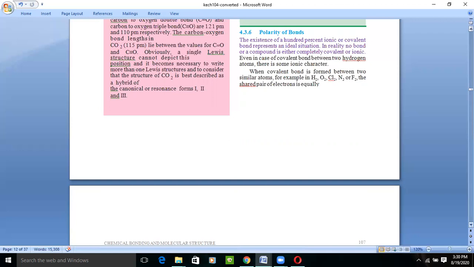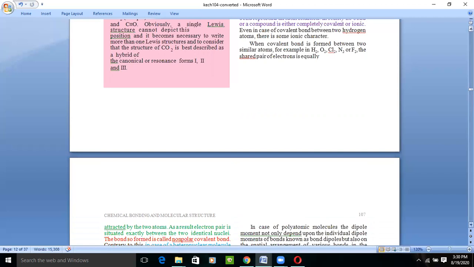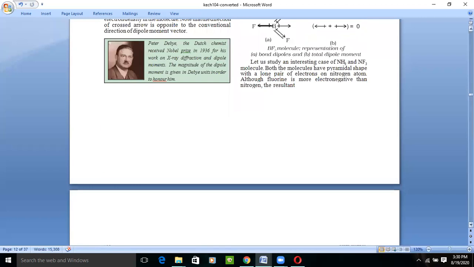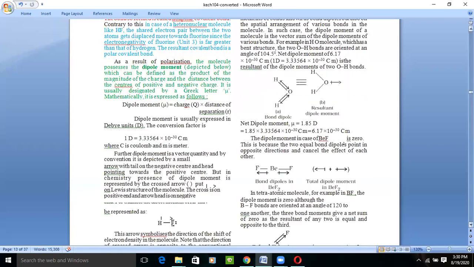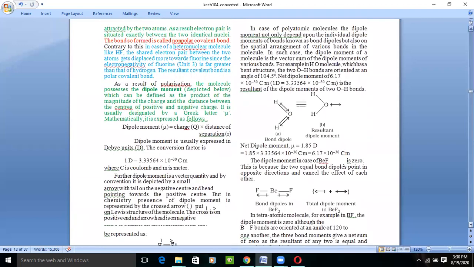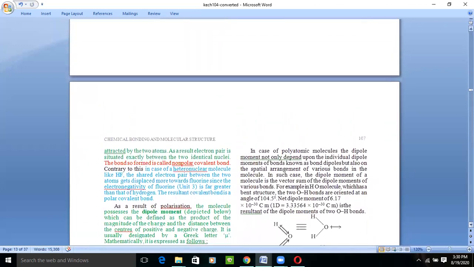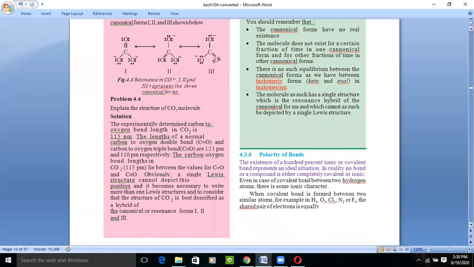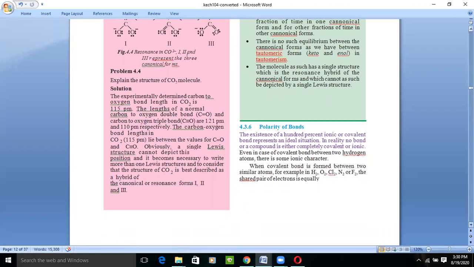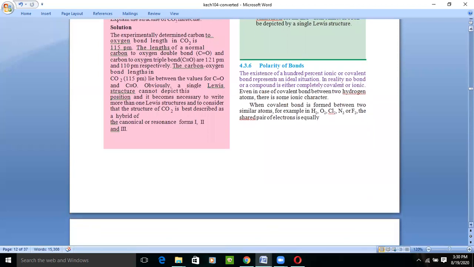So if we talk about similar elements, the diatomics, for example H2, O2, Cl2 and F2, in which similar atoms combine together to form a molecule, what will happen? What is the result of that? What will happen if the same type of atoms combine together? They are sharing a pair of electrons equally.